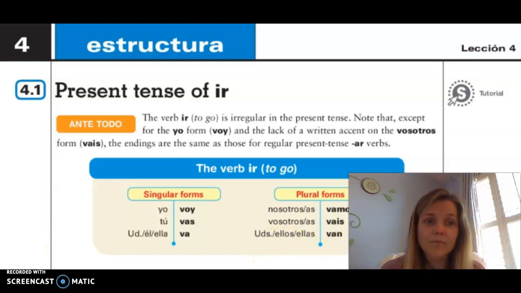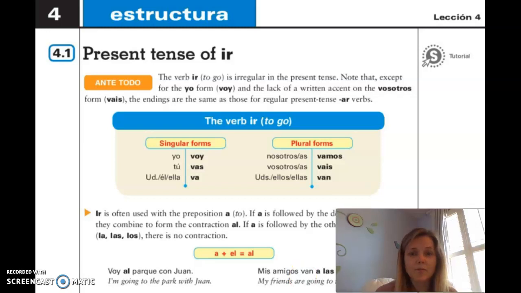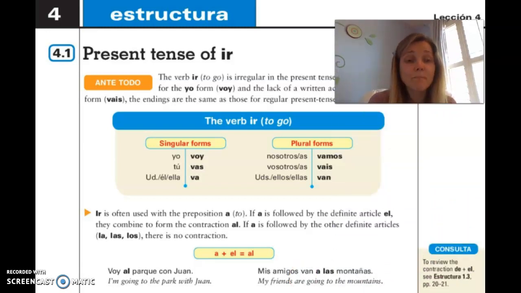All right. The first bullet point that I'm going to use right now for this verb is ir is often used with the preposition a, which means to. If a is followed by the same definite article el, as you know already, it acts almost like a contraction where you blend them together. So a plus el equals al. If a is followed by the other definite articles la, los, and las, there is no contraction. Okay, so vamos a la playa or vamos al cine. El cine is a plus el, al cine. Or vamos a las montañas.